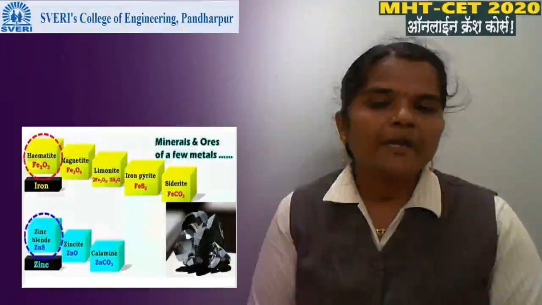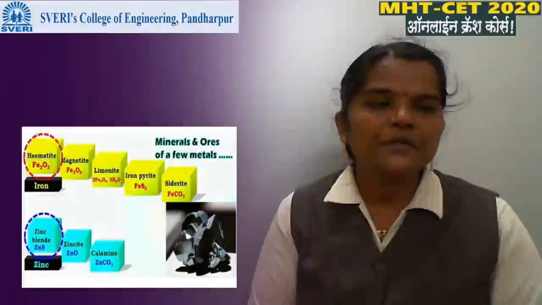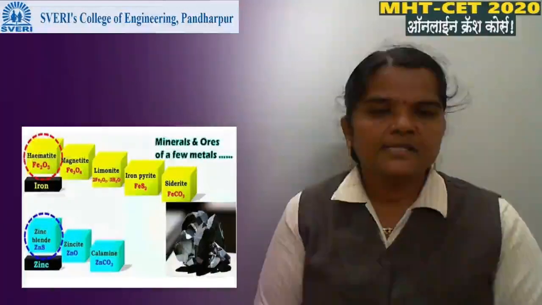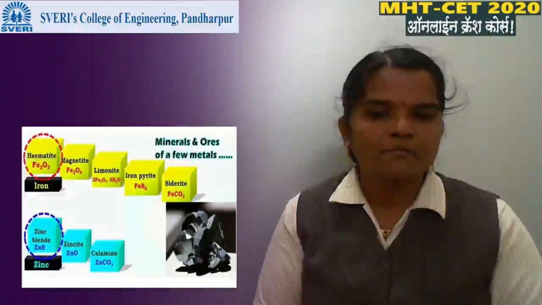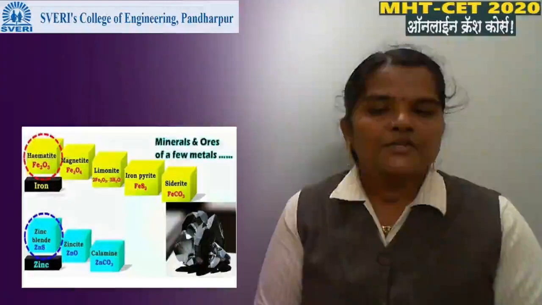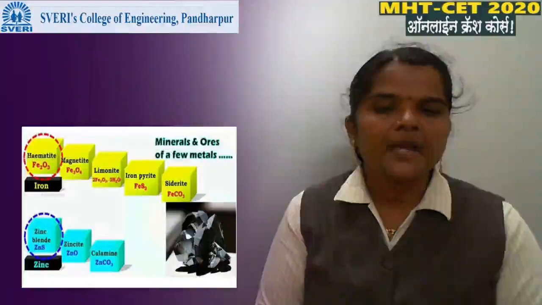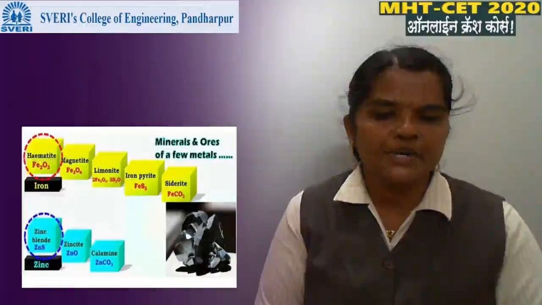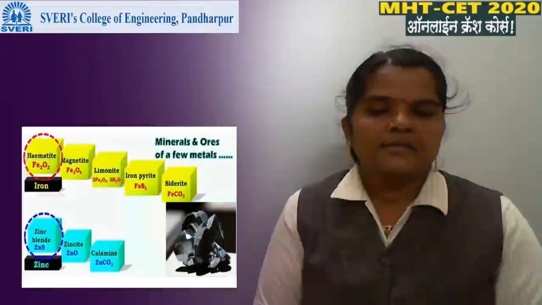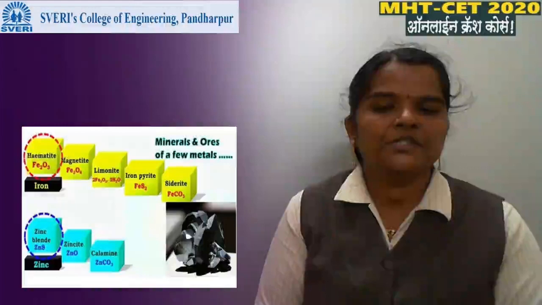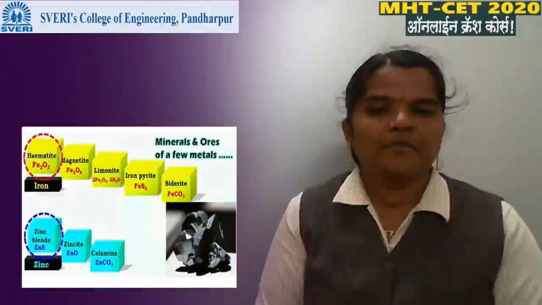Hematite ore has the chemical formula Fe2O3. Then next are some minerals and ore of zinc. Zinc blende is an ore of zinc having chemical formula ZnS. Zincite is also a mineral of zinc. Calamine is a mineral of zinc.